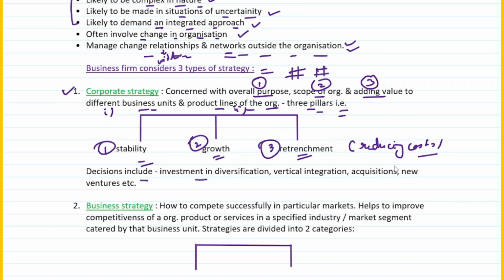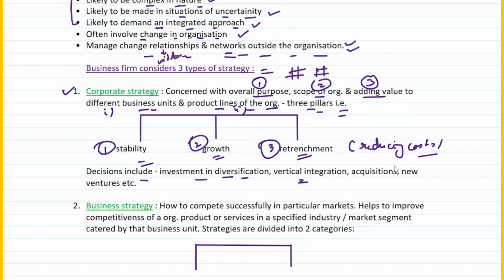Okay. Now, what decisions does it include? So if you have to have a good corporate strategy, you have to take certain decisions. What can be these decisions? First of all, investment in diversification. Then there can be vertical integration. What do you mean by vertical integration? Vertical integration simply means a strategy where a company owns multiple stages of its supply chain, that is, from raw material to final distribution, right?